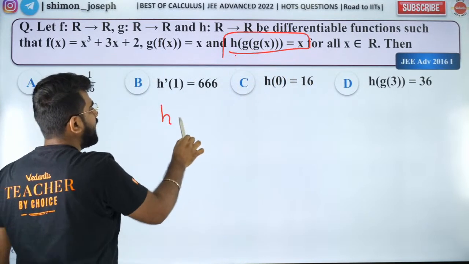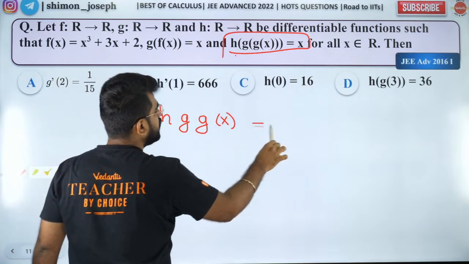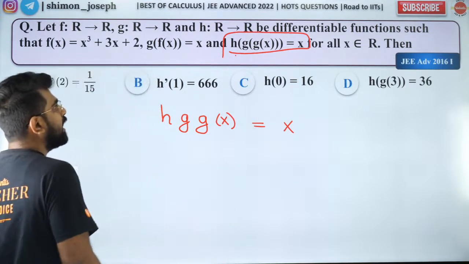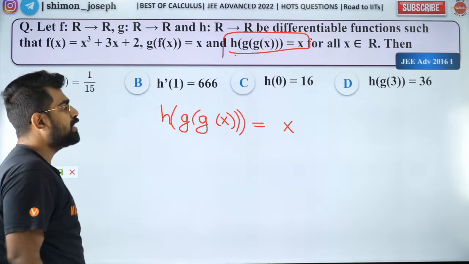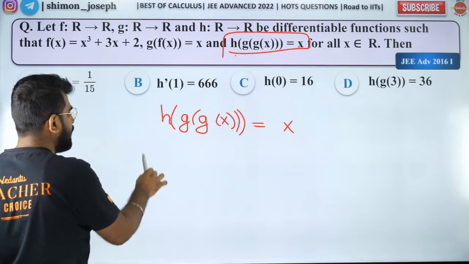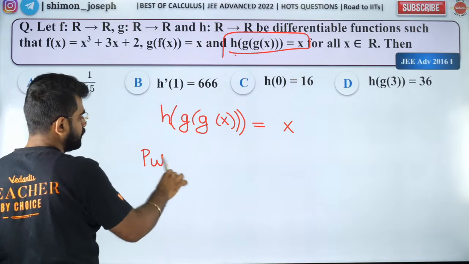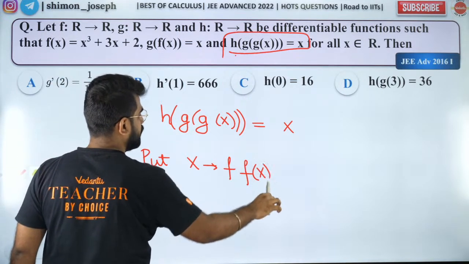So for that, I need to simplify this, correct? So we have h of g of x is equal to x. Everybody happy with that? So this is what I have, correct? Now what I'm going to do is, in the place of x, I'm going to put f of x.